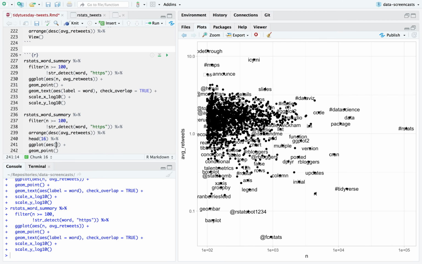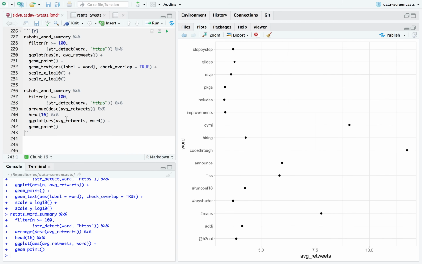I'll do a point graph here, and we'll say average retweets, word, and throw in our bar, and throw in our word is reorder average retweets by all the way around. This is more informative. Which words get the most retweets in rstats?